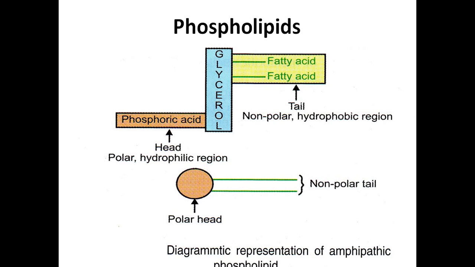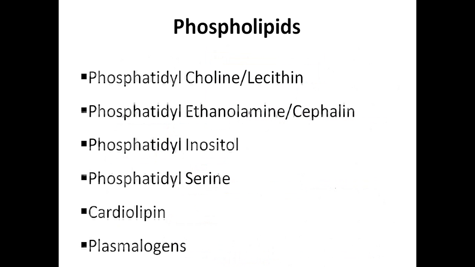This is the non-polar tail. This forms the tail, and the head is formed by the phosphoric acid which is attached to the third carbon of the glycerol. Since it is hydrophilic and bulky in nature, we represent this group as a circle. So a circle followed by two tails indicates that this is a phospholipid. It consists of a polar head and non-polar tail. The polar head is made up of phosphoric acid. The non-polar tail is made up of two fatty acids. So this is the diagrammatic representation of the phospholipid.